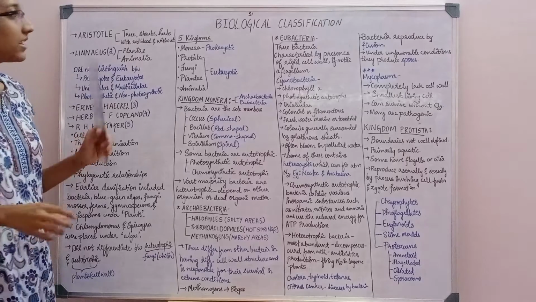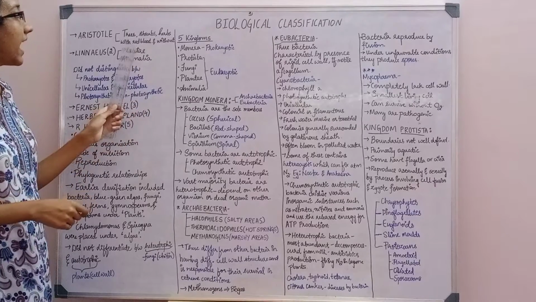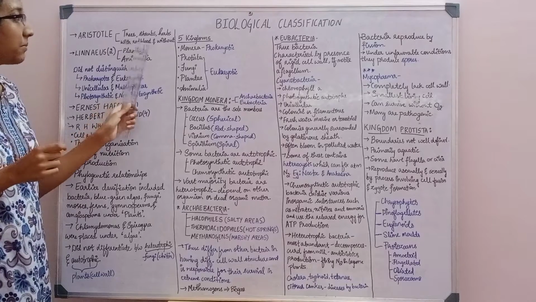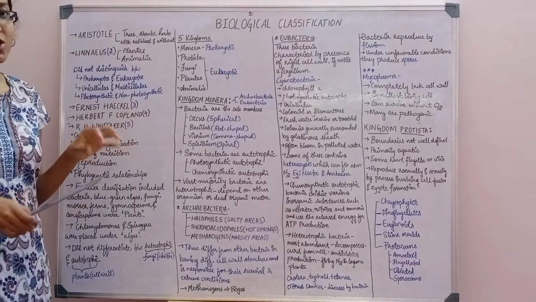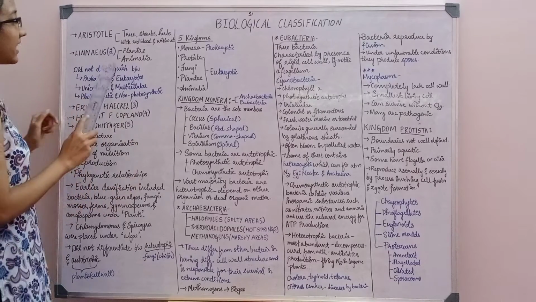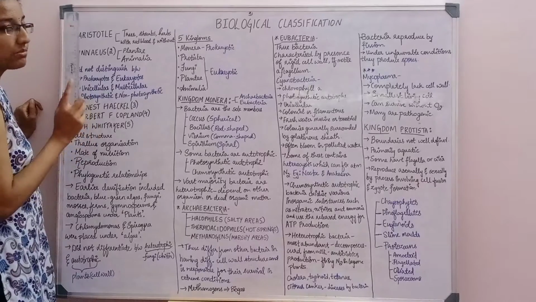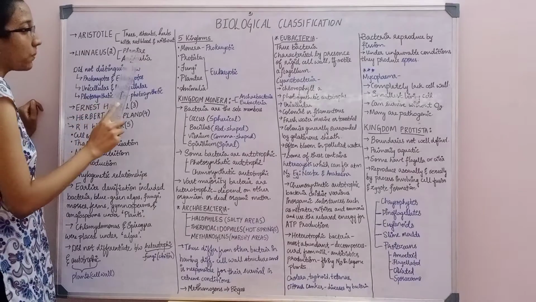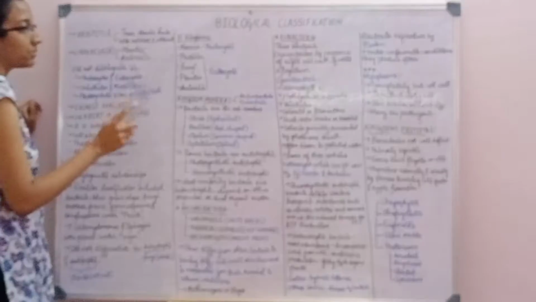He just divided plants as trees, shrubs and herbs, and animals as those with red blood and without red blood cells. This was the earliest classification by Aristotle. The next one, 2 kingdom classification, was given by Linnaeus. He divided into Plantae and Animalia. He did not distinguish trees, shrubs, herbs like that.